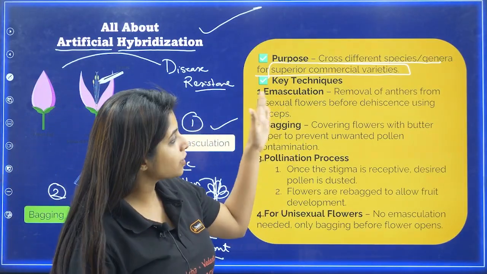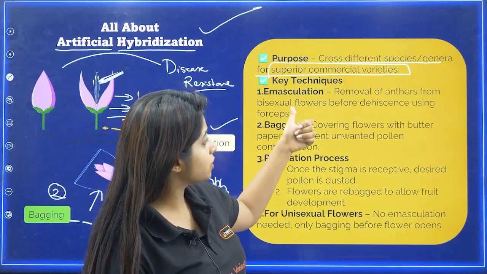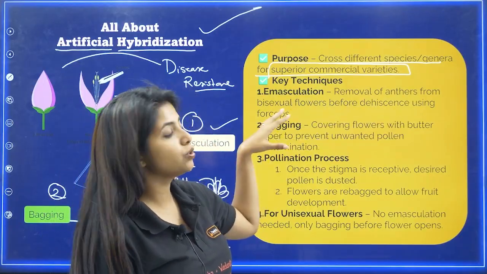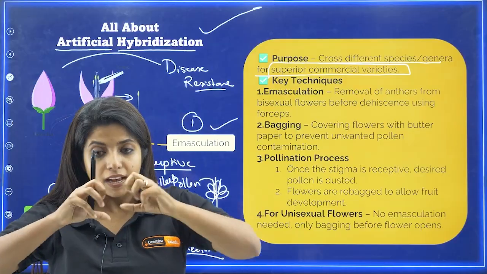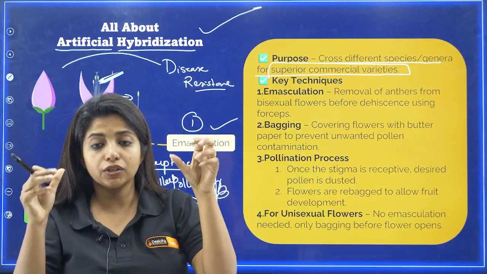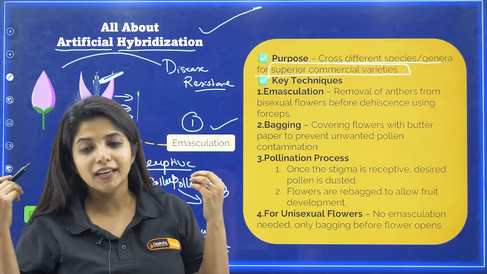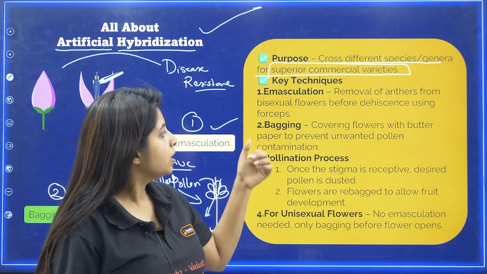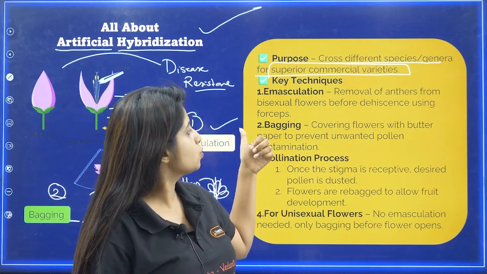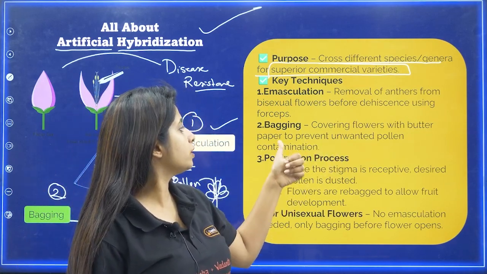Now, emasculation is basically removal of anthers from the bisexual flowers before dehiscence using forceps. What do you mean by dehiscence? The anther dehisces and then it releases pollen grains. So before it does that, you have to remove the total stamen itself. Now, bagging is covering flowers with butter paper to prevent unwanted pollen contamination.